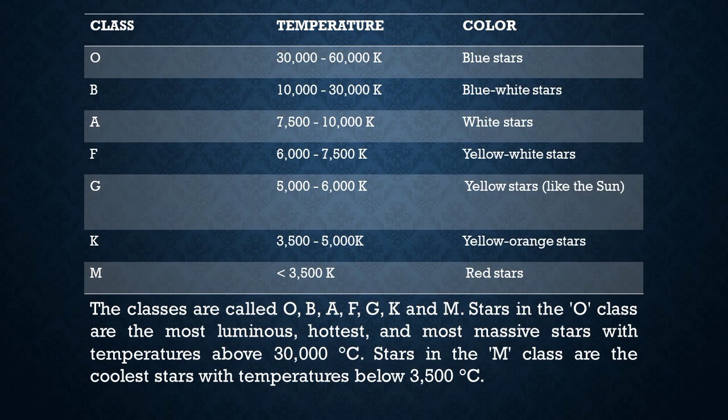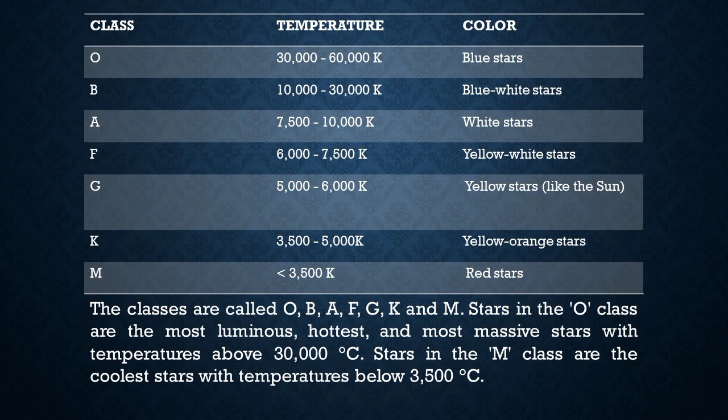This diagram shows that the higher the hydrogen lines, the higher the temperature of a star. This table shows the classes, temperatures, and the color of the stars. Class O ranges from 30,000 to 60,000 Kelvin, which has a color of blue. Class B ranges from the temperature of 10,000 to 30,000 Kelvin, and it has a color of blue-white. Class A ranges its temperature from 7,500 to 10,000 Kelvin. Their colors are white. Class F has 6,000 to 7,500 Kelvin, which are yellow-white stars.